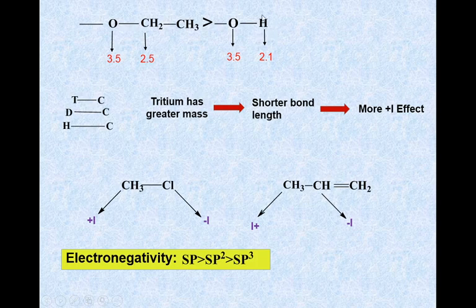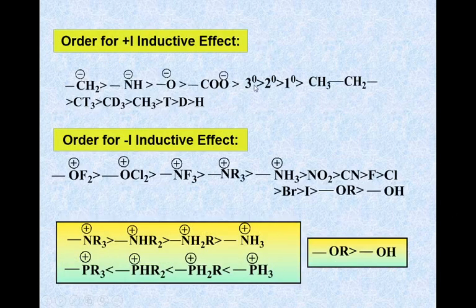But hydrogen is less electronegative than carbon, therefore it can easily donate. Therefore, electron withdrawing power is greater in OR than OH. Hence, we write that the minus I inductive effect is greater for OR than OH.